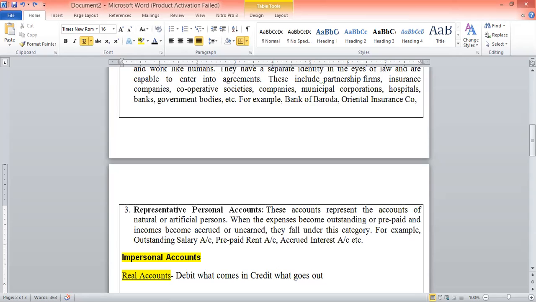So how would I pass or adjust the journal entry into my ledger if I have not paid the labor yet? Like wages account debit to the outstanding wages account. Outstanding wages are credited because that is a liability of the person who has to pay.